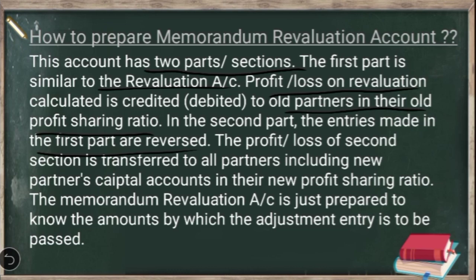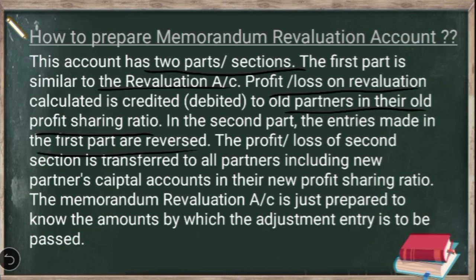Okay. After that, you are going to balance the second section of the memorandum revaluation account. You will have either profit or loss. If you have a profit in the first section, in the second section you will have a loss because you have reversed the entry. On the other hand, if there is a loss in the first section, then you will have a profit in the second section, because it is just the reverse of what you have written in the first section.